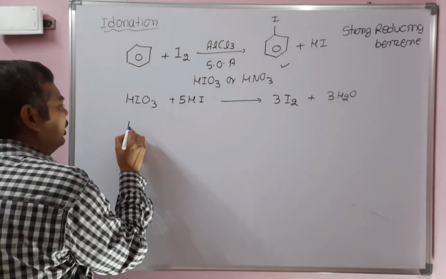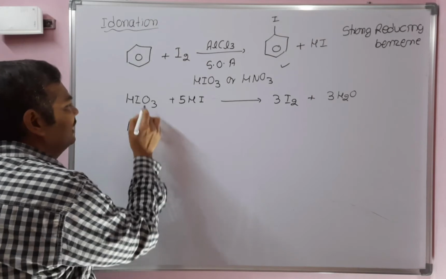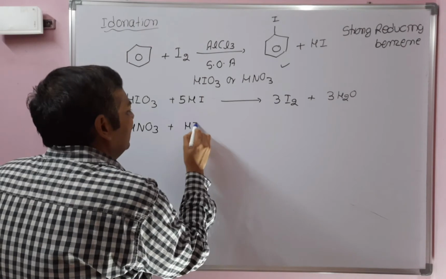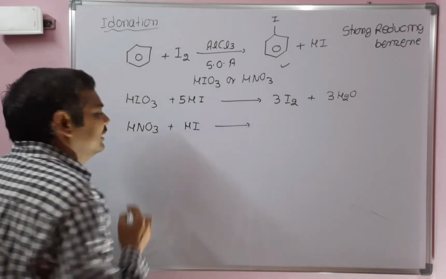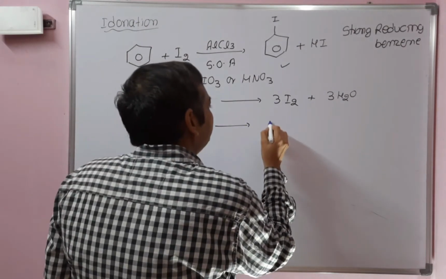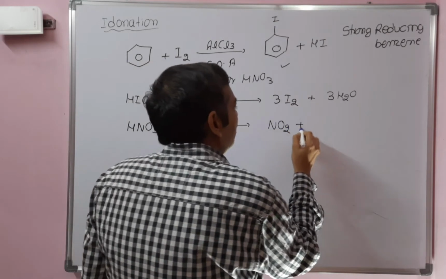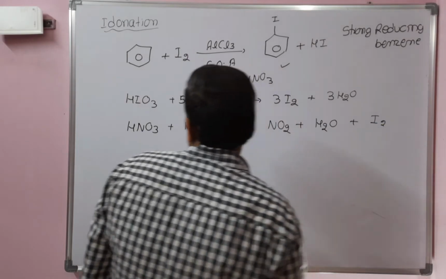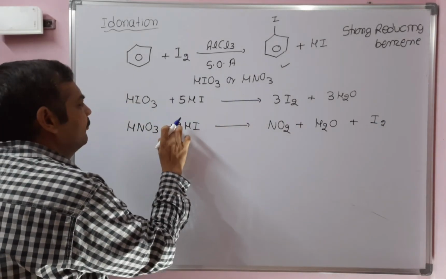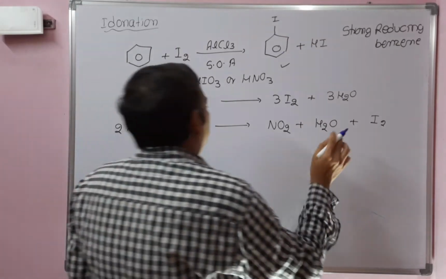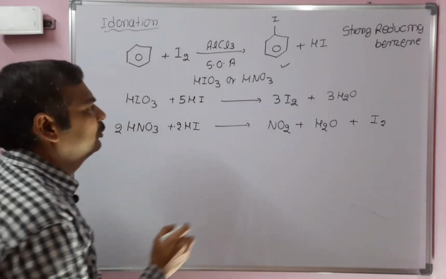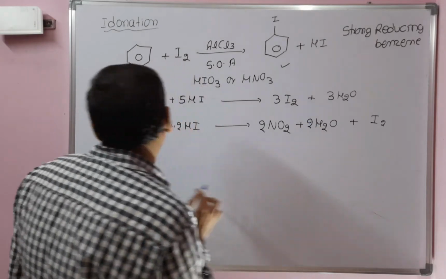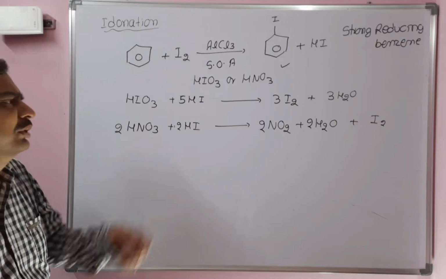Similarly, you can use either HIO3, iodic acid, or nitric acid. If you use HNO3, whatever HI is formed in the reaction reacts with nitric acid to give NO2, H2O and iodine. Balance this reaction: 2 HI, 2 HNO3, then 1 mole of iodine, 2 moles of NO2 and 2 moles of water. Hydrogens are 4 and 4, balanced.